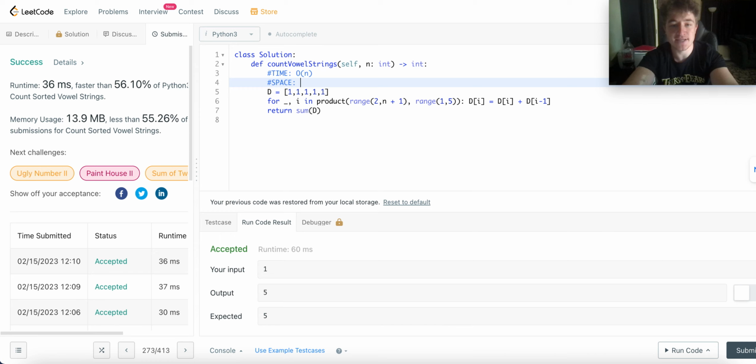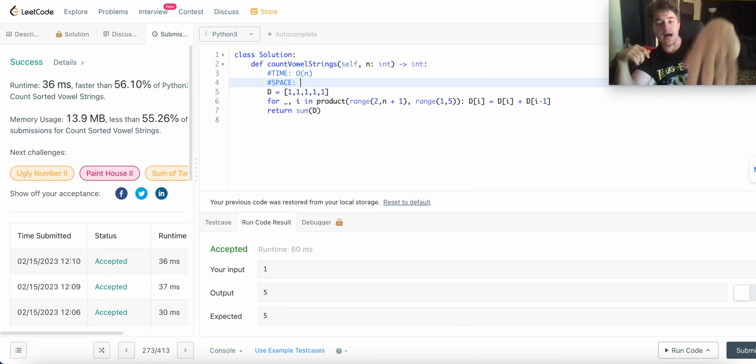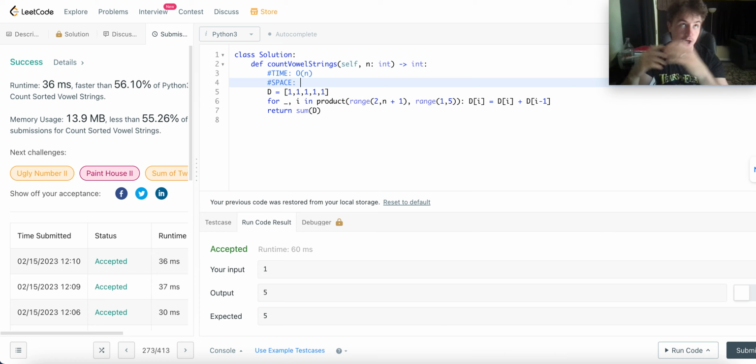In terms of space, regardless of the length of the string that we're creating, if it's length 5 or length 1,000, we're only going to update it. We're only going to create space for the 5 values that we're populating. So regardless of the size of N, we only have to store information about 5 things. So that's O of 1 space.